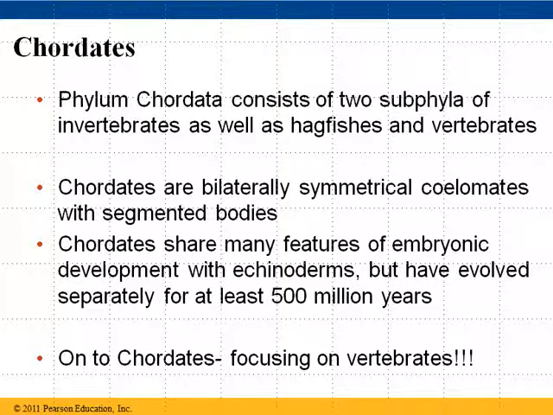We do. Chordates share many features of embryonic development with echinoderms, but have evolved separately for at least 500 million years. So it's kind of odd to think that you are more closely related to a starfish than, say, a lobster. But that would be true. You are more closely related to a starfish than you are to an earthworm. You would think earthworms and starfish are pretty much the same, but they're not, and we are more closely related to the echinoderm than we are to the earthworm.